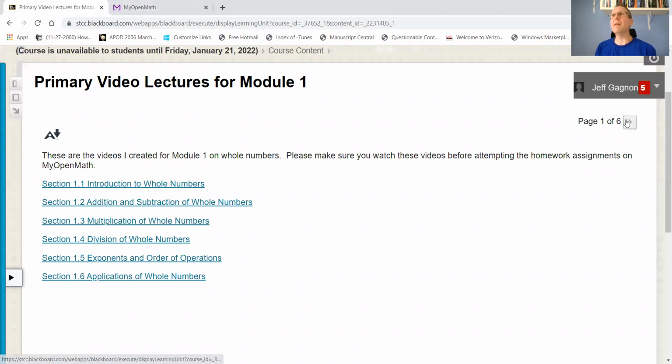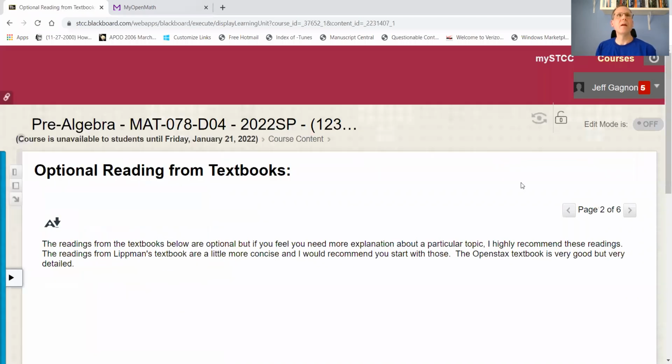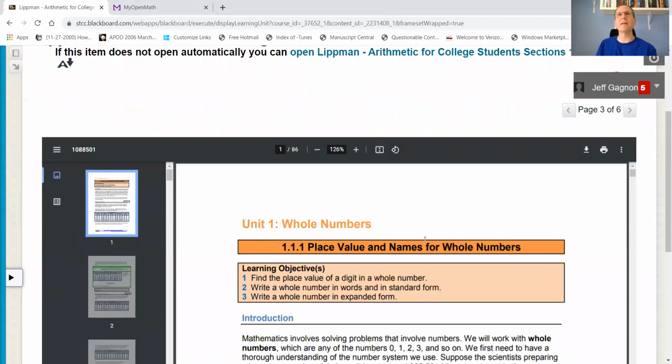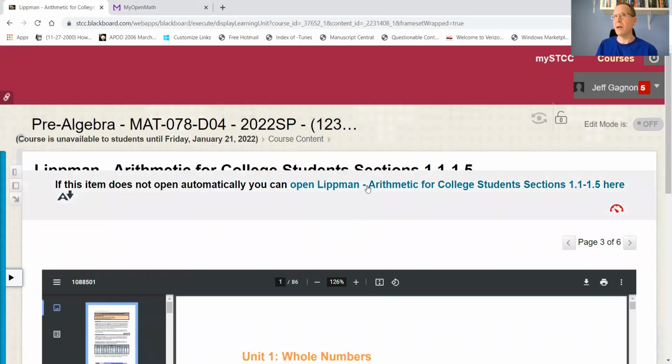The other thing, let me click through the pages here. Then there are optional readings from those 2 textbooks, and I linked the particular section of the textbook that corresponds with the material. So this one is on whole numbers. This is the Littman one. I think the Littman one is a little more relevant, although both are good.